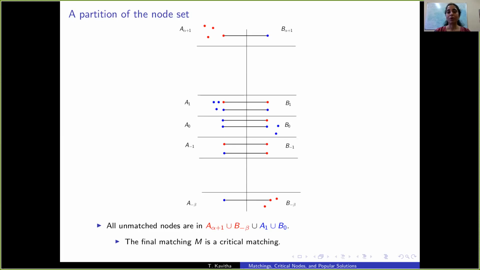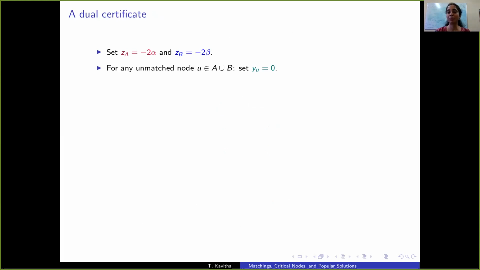So all unmatched nodes are in these sets as shown here. That is, the unmatched critical nodes of A are in the highest level, the unmatched critical nodes of B are in the lowest level, and the unmatched non-critical nodes of A are in level 1, and the unmatched non-critical nodes of B are in level 0. This partition of the node set will allow us to show that the matching computed by this algorithm is critical. Its popularity among critical matchings, this proof is similar to the previous proof.